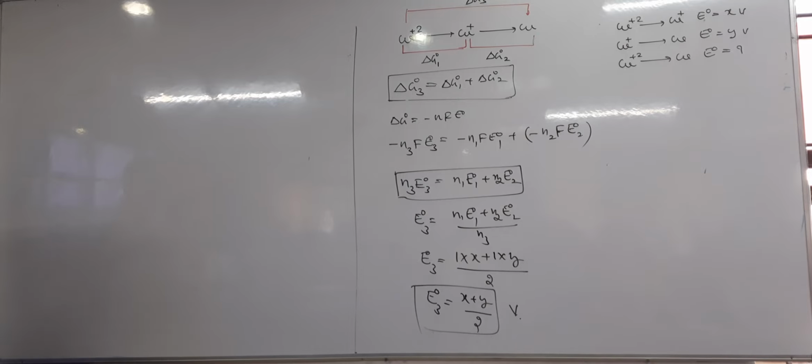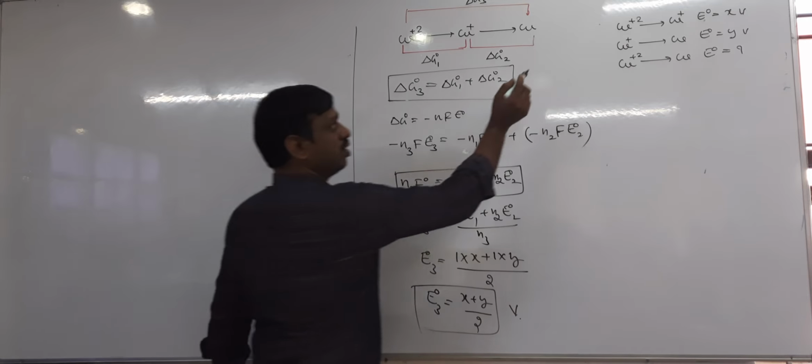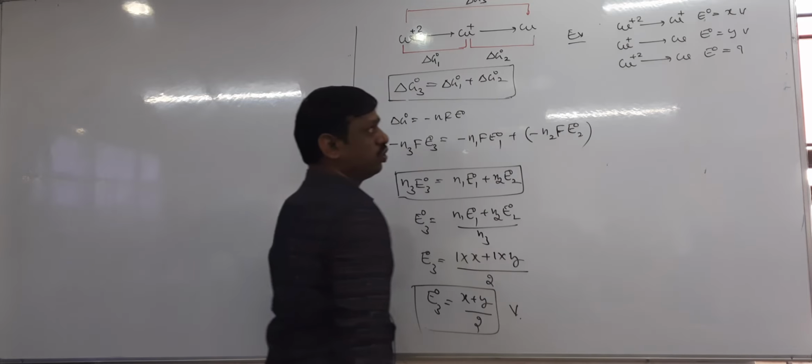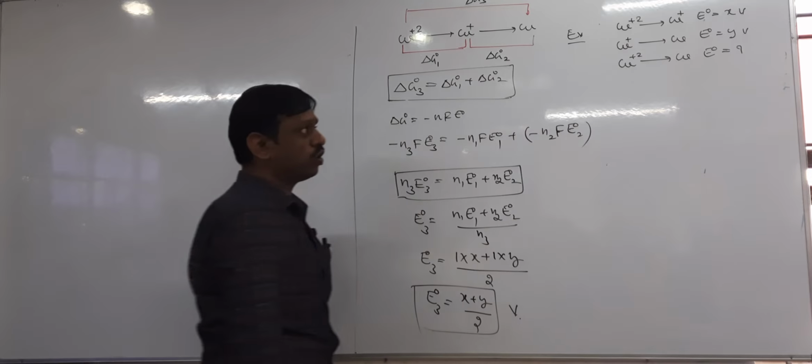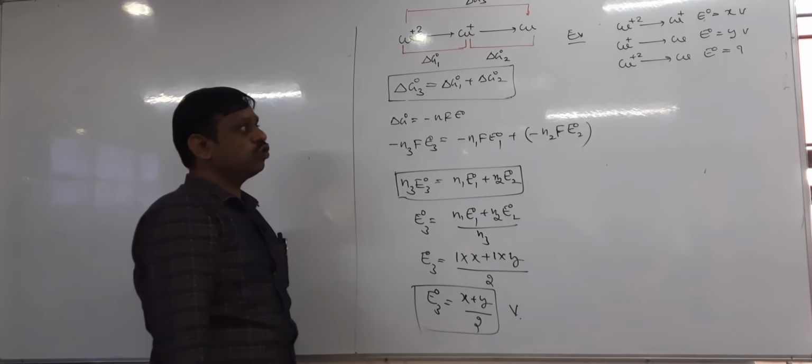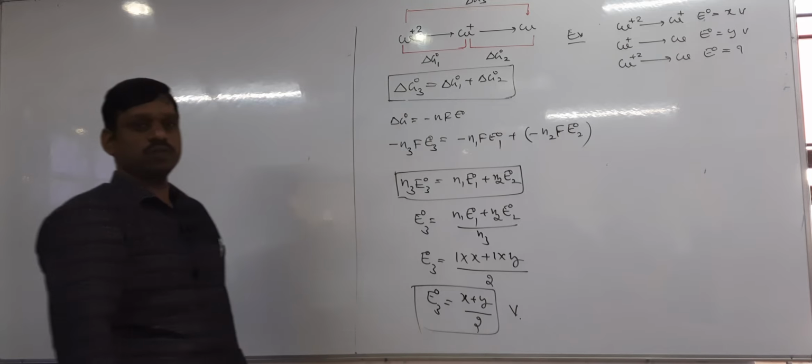Yes or no? So take one example. Take this first example: Cu plus 2 to Cu, E naught, question mark.